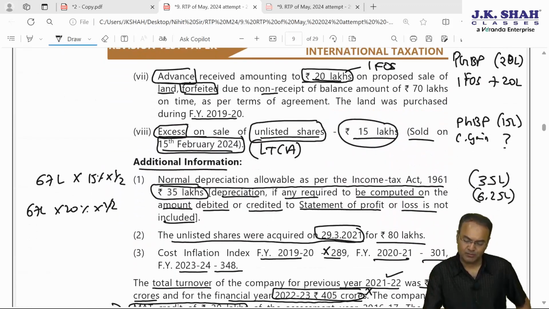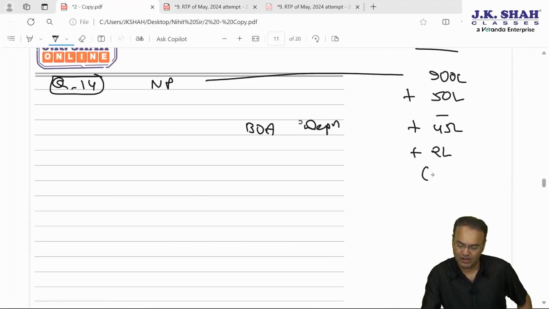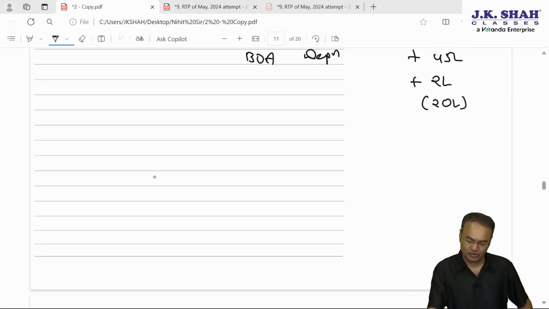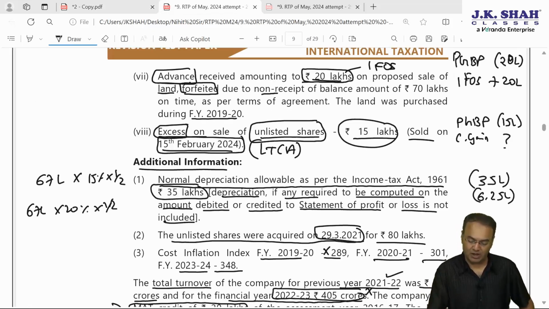Okay, then 7th point, advance 20 lakh received, credited to P&L, 20 lakh rupees should go under the IFOS. So 20 lakh needs to be reduced and 20 lakh will be added back under IFOS. Income from other sources, we will add 20 lakhs. Before that capital gain will come.